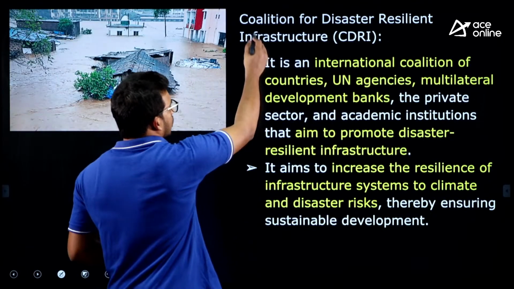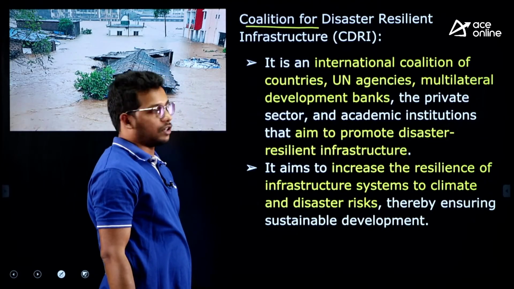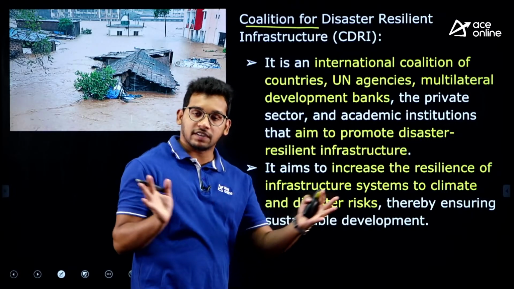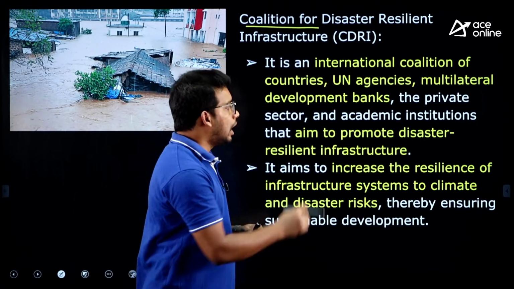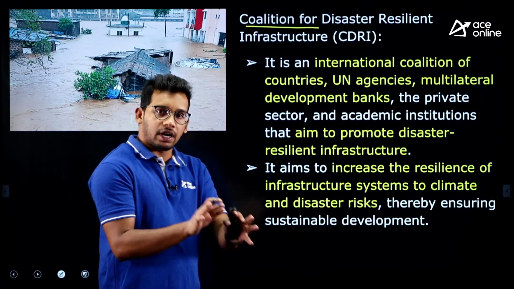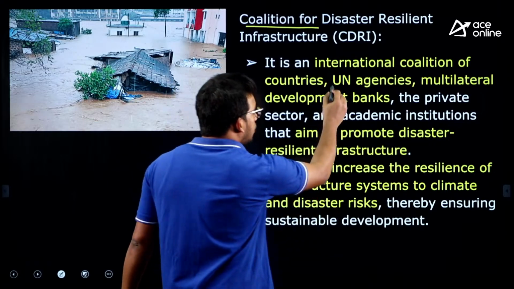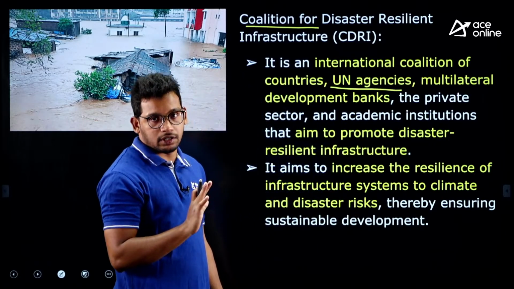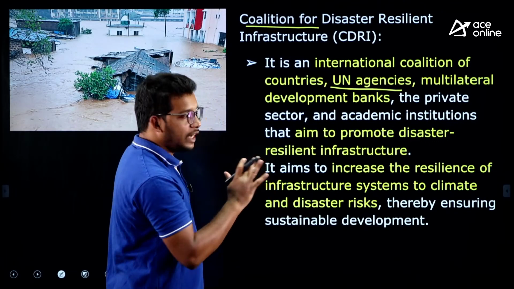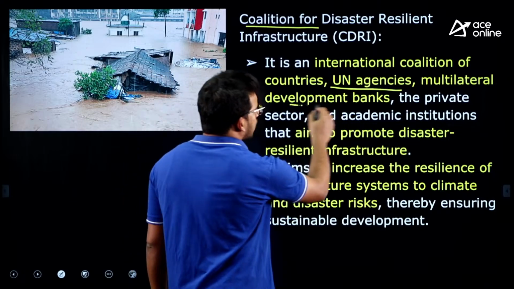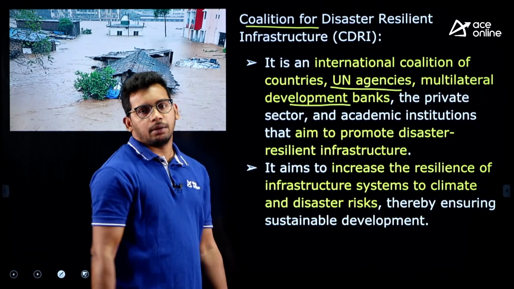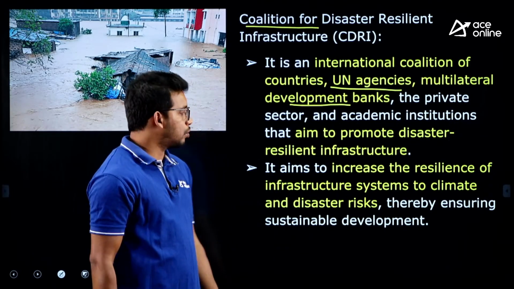Now, let us understand the Coalition for Disaster Resilient Infrastructure. It is a coalition, which means it is not a body as such like the United Nations, it is an agreement among the member countries. Some member countries are India, France, UK. Similarly, UN agencies, even the United Nations has joined this, right, and it was initiated by India.